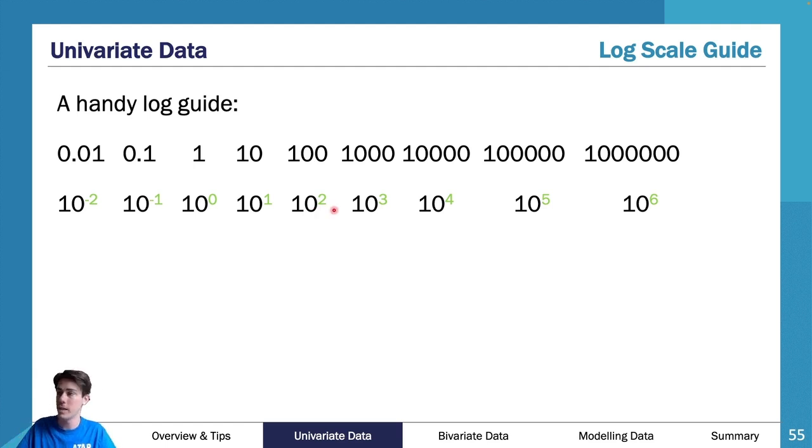A log of 3 is essentially 10 to the power of 3, which is 1,000. A log of -1 is equal to 0.1. So if my interval is between a log value of -1 to 0, I'm between 0.1 and 1. Now, if I'm between a log value of 0 and 1, I'm between 1 and 10. So that is your guide.